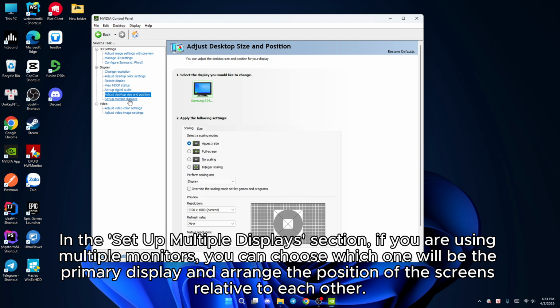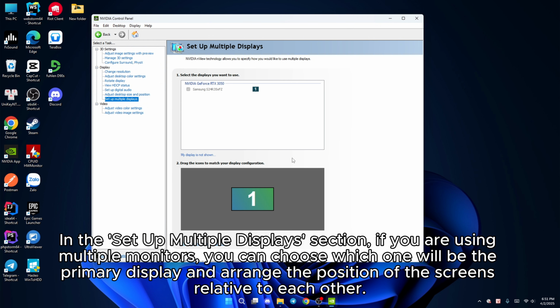In the Set up Multiple Displays section, if you are using multiple monitors, you can choose which one will be the primary display and arrange the position of the screens relative to each other.